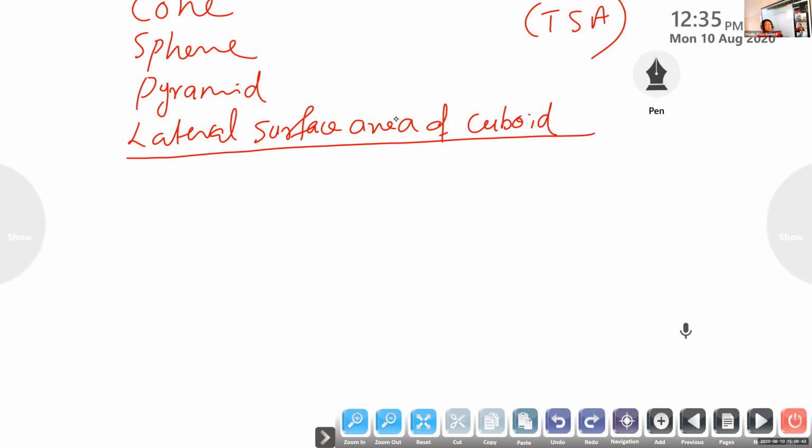Just like the front face, we have one at the back, and the area of that face is also L into H. So we have LH plus LH, which is 2LH. All of you understood how that 2LH came? Yes, ma'am.